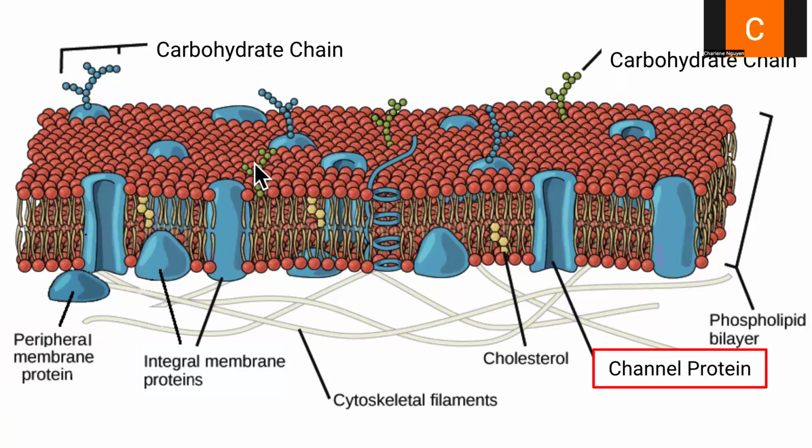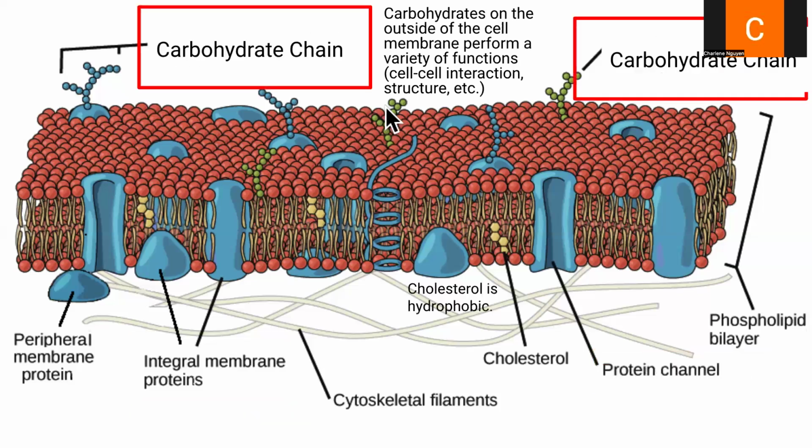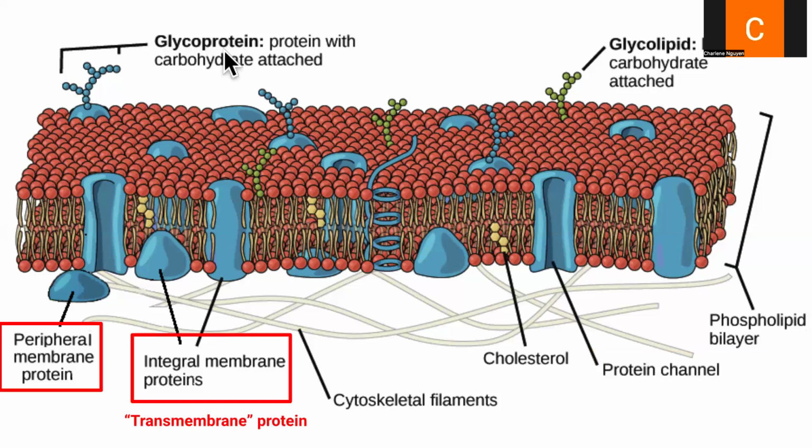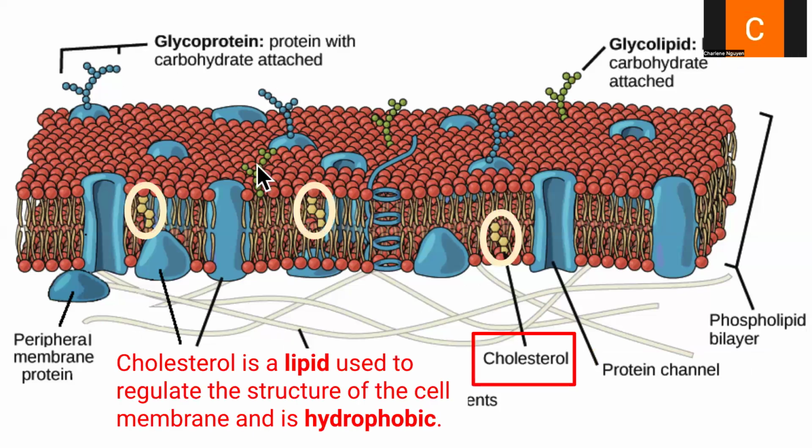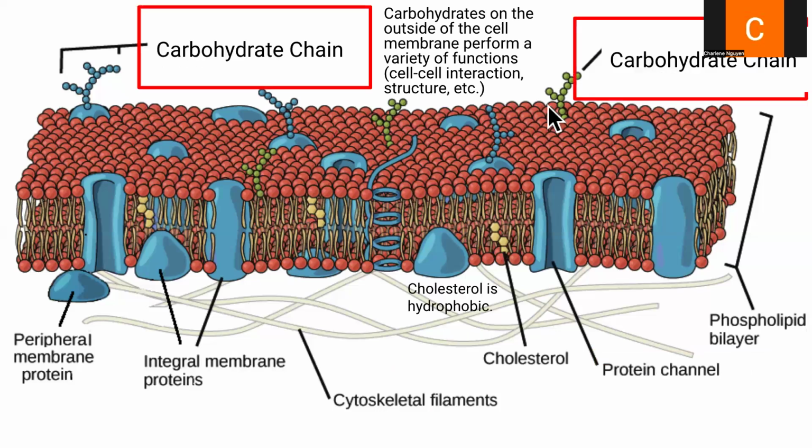Next, we have carbohydrate chains. If you notice, the carbohydrate chains are located on the outside of the cell membrane. These are attached to the hydrophilic ends of the cell membrane. A couple of these consist of both a protein and a carbohydrate. I believe they're technically called glycoproteins, which is why they're pictured in blue here. The green ones here are all carbohydrate chains.